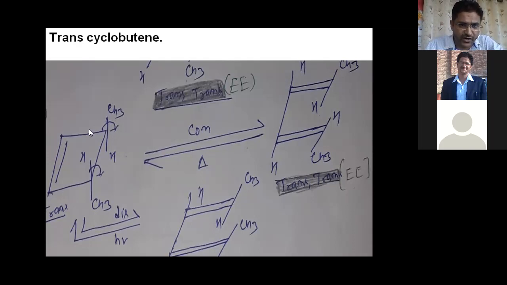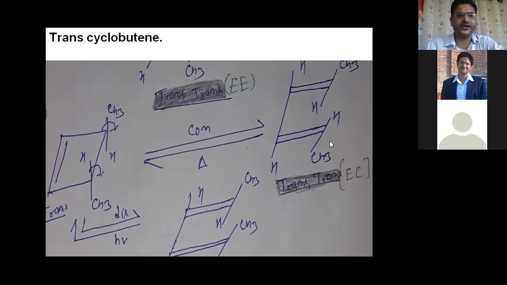So you can see if it rotates clockwise, then this bond also rotates in the clockwise direction. So when the bond opens, when your cyclic compound converts into an acyclic compound, when your cyclobutene converts into butadiene, right? So you can see this CH3 will come here above the plane. You can see it comes above the plane, right? And if it rotates in the clockwise direction, the CH3 comes to this side, right? So now the position of these groups should be clear, right?